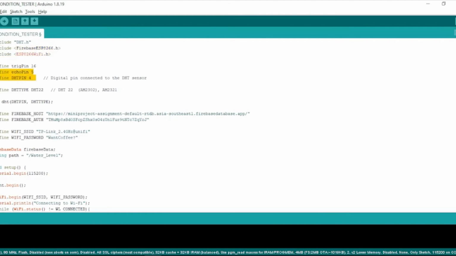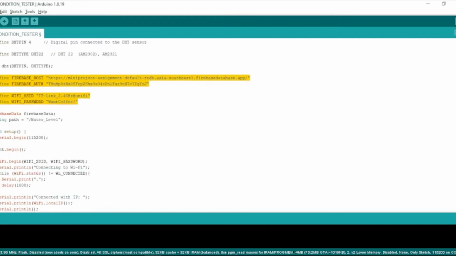And these three lines define the pins for the hardware, and this is the type of DHT we use for this project. This one shows the link and authentication for our Firebase, and also the Wi-Fi that we use to connect with the Firebase.